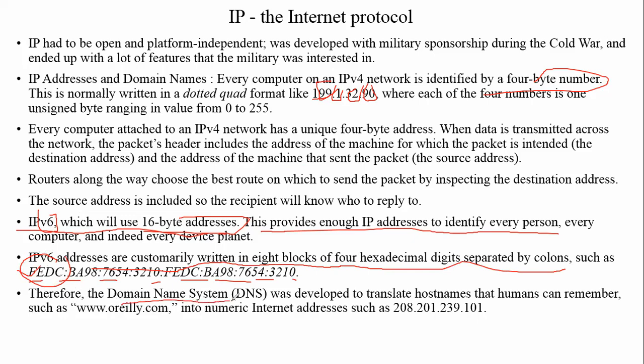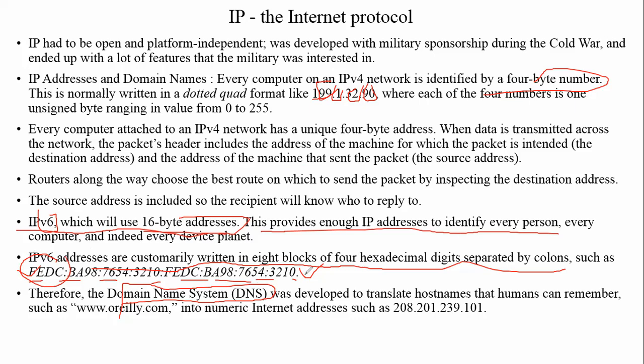Therefore, the domain name system, DNS, is the most important part. No one can remember such kinds of numbers easily. There are lots of numbers, and it's not physically possible for a person to remember such long numbers.